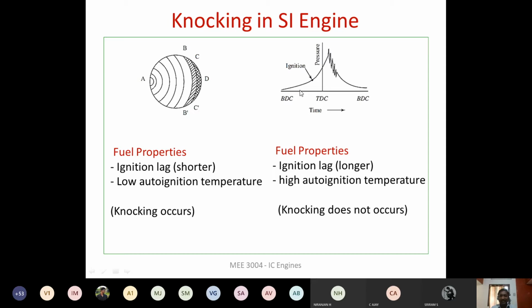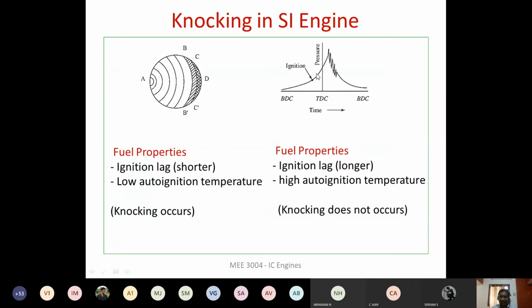Also, the ignition lag: the moment we introduce the spark until the first flame starts, we call it the ignition lag. If the ignition lag is too long, then the peak pressure will appear too far away from the TDC, not so close to the TDC, and thereby we will not have knocking. So knocking will not happen if the ignition lag is long.